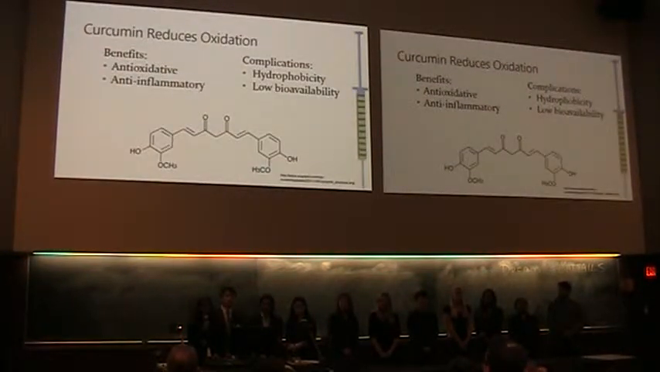Because AMD is characterized by high levels of oxidative stress, we wanted a drug that reduces oxidation. Therefore, we are using curcumin, the active ingredient found in the Indian spice turmeric. Curcumin is used around the world for its antioxidant and anti-inflammatory properties. However, because it's hydrophobic, it has a low bioavailability in the body. Therefore, in order for us to use curcumin to reduce oxidation, we need to increase its bioavailability.